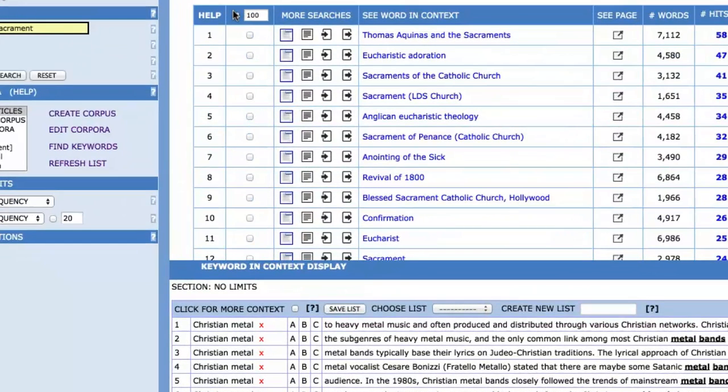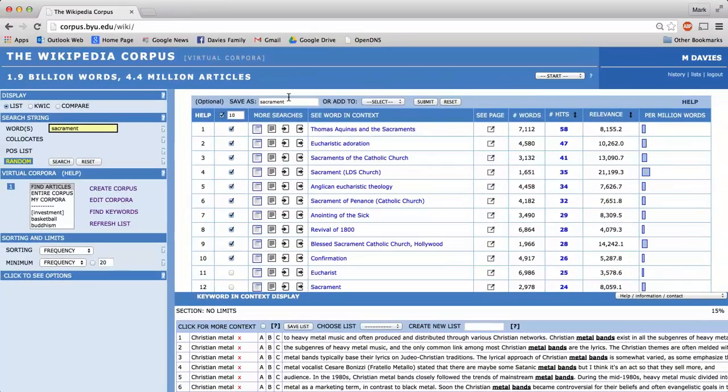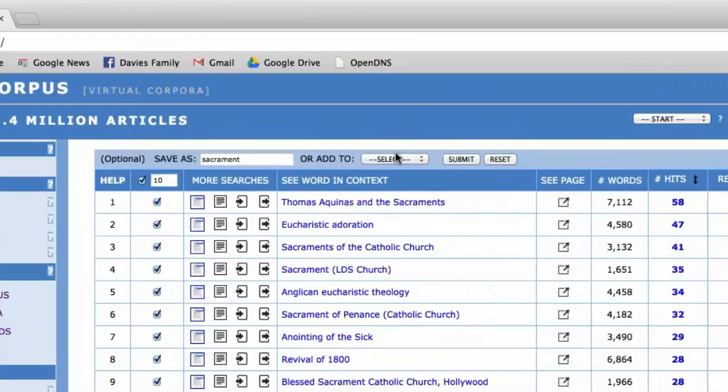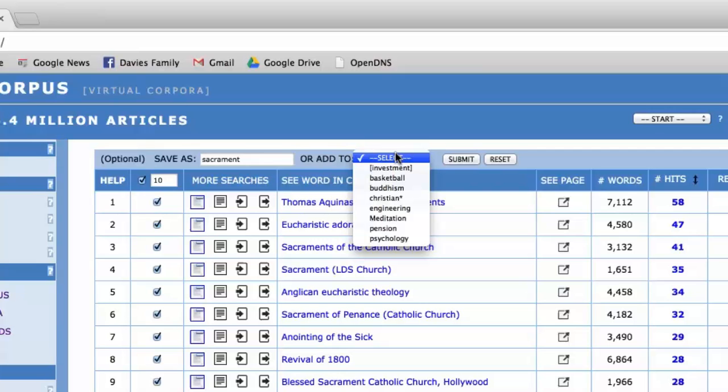So in order to do that, we'd, for example, say that maybe we just want to add the top 10 pages. So you can add all of them. You can add the top 3. You can add the top 10. You can go through, manually click these, however you want to do it. But we say anyway, yeah, these look pretty good. So now when we click on Save List, sure, we could save it as sacrament, or we can say no, add these pages from this search that we just did to our Christianity corpus.